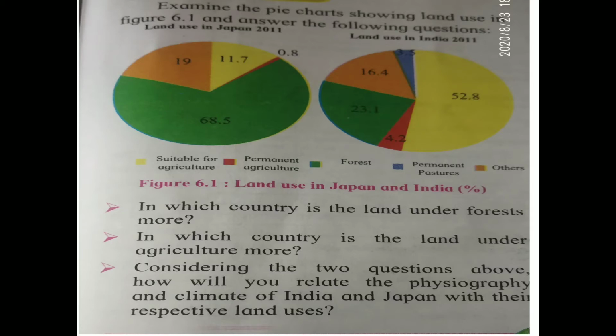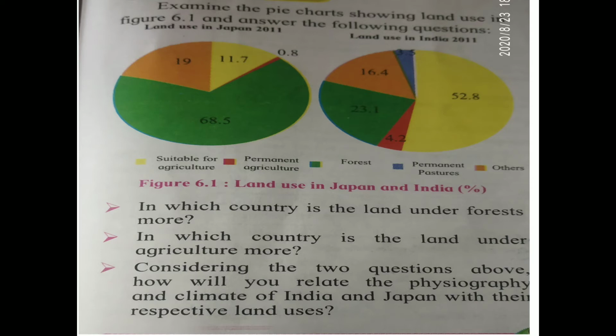Now the second question says, in which country is the land under agriculture more? Now in India the percentage of land under agriculture is more. After that the third question goes, now you have to compare how their land use and development correlate. So when you see, both land uses provide a common produce, and that is organic produce, hence the land is used aggressively every year as per the need of the population.